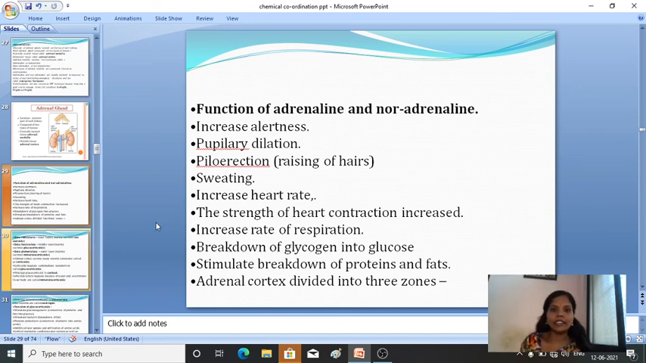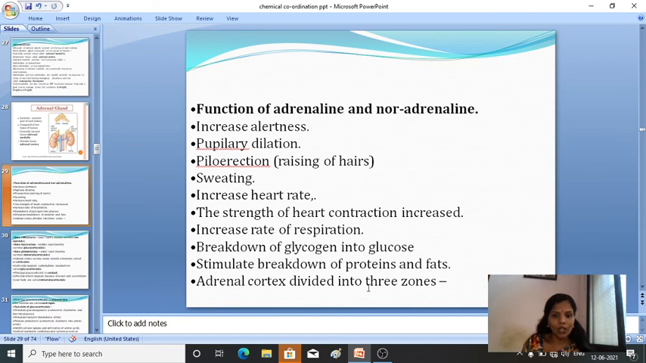Adrenaline increases alertness, pupillary dilation, piloerection, that is the rising of hairs, then sweating, increase in heart rate, the strength of heart contraction is increased, then increased rate of respiration, breakdown of glycogen into glucose. It also stimulates the breakdown of proteins and fats.